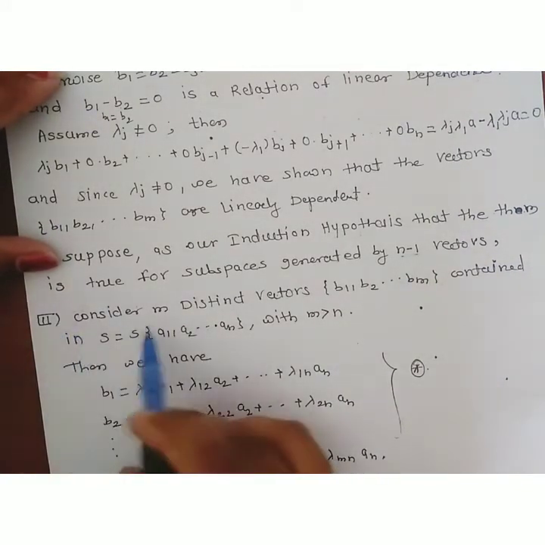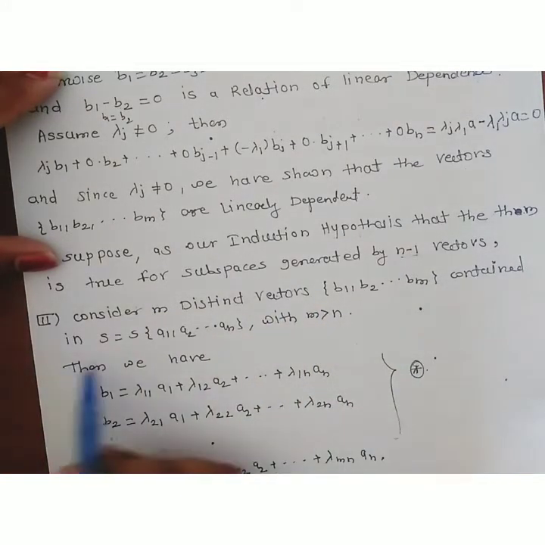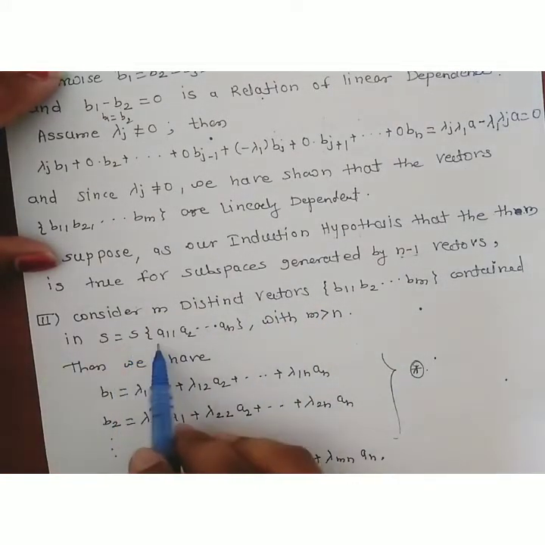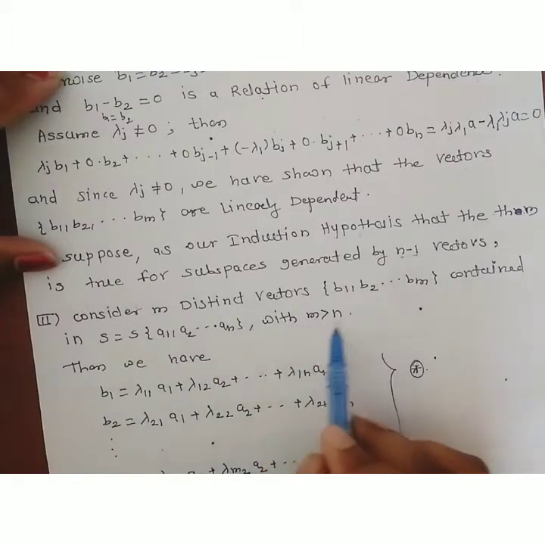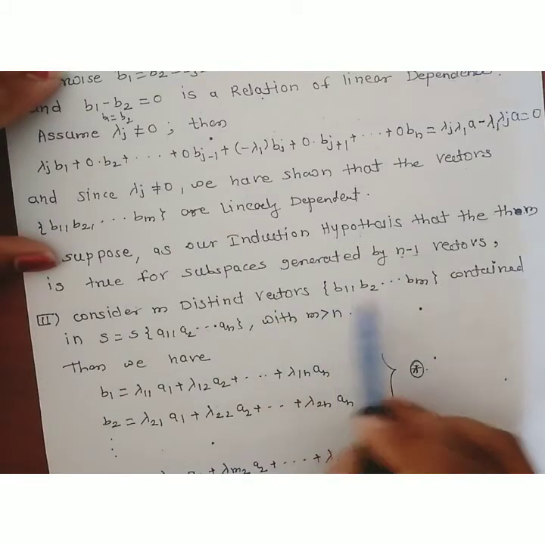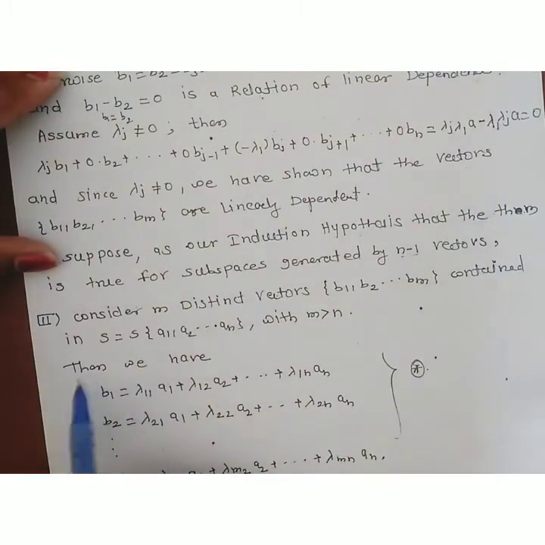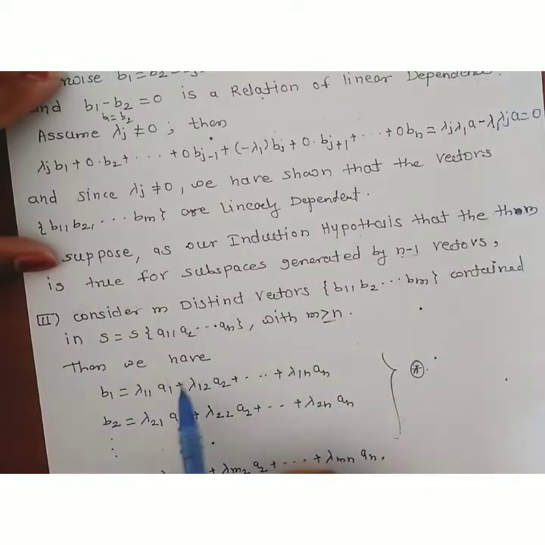Now the third case. Consider m distinct vectors b1, b2, ..., bm contained in the span of S, where S is the span of a1, a2, ..., an with m greater than n. This is already given. This set of vectors is contained in the span of a1, a2, ..., an, with m greater than n.